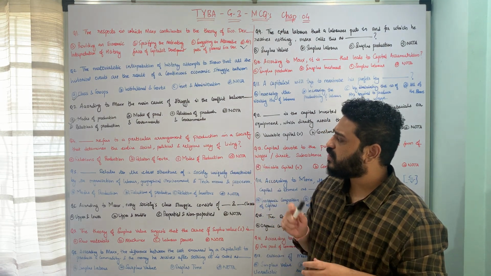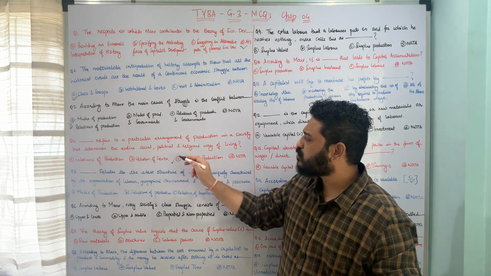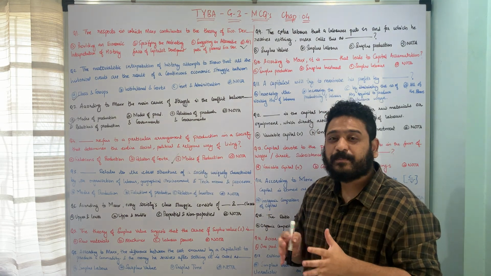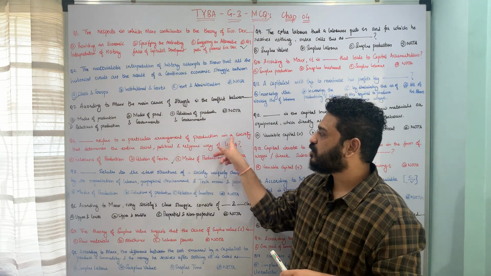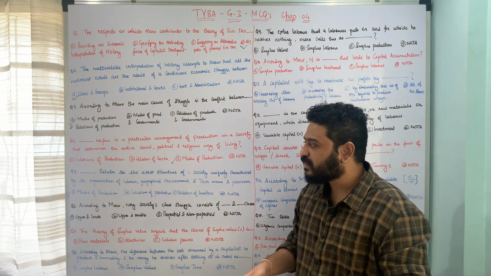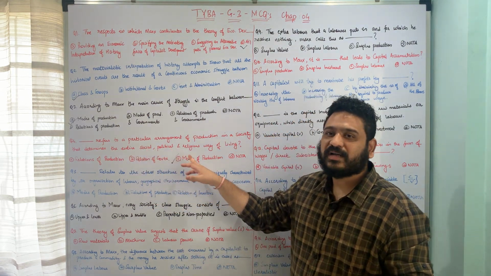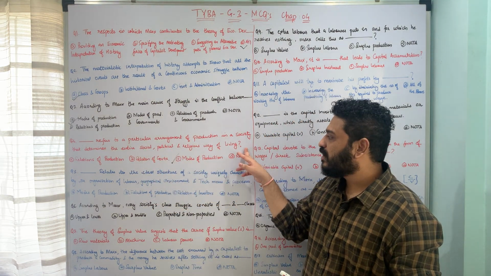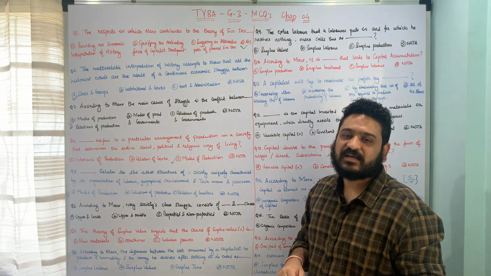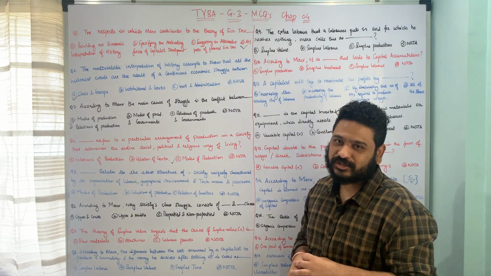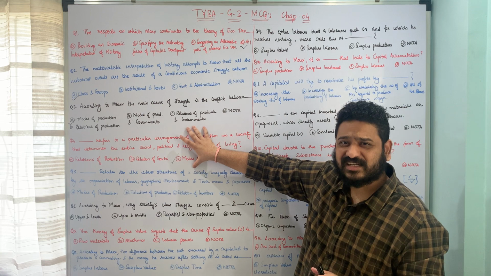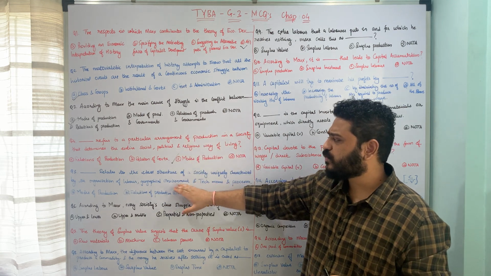So here the correct answer is option C. Modes of production refers to a particular arrangement of production in a society that determines the entire socio-political, religious way of living. So here the correct answer is modes of production. I hope the question is clear. Let us now move to the next one.